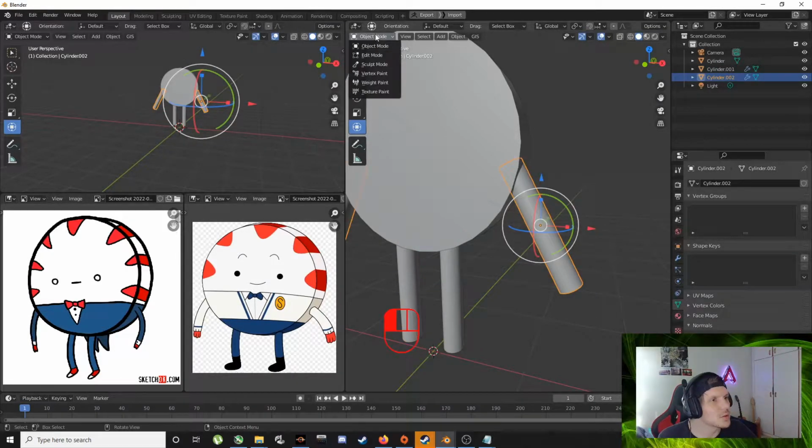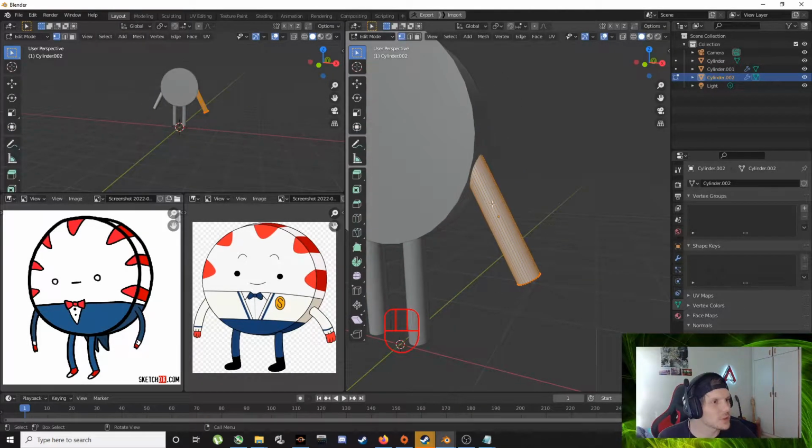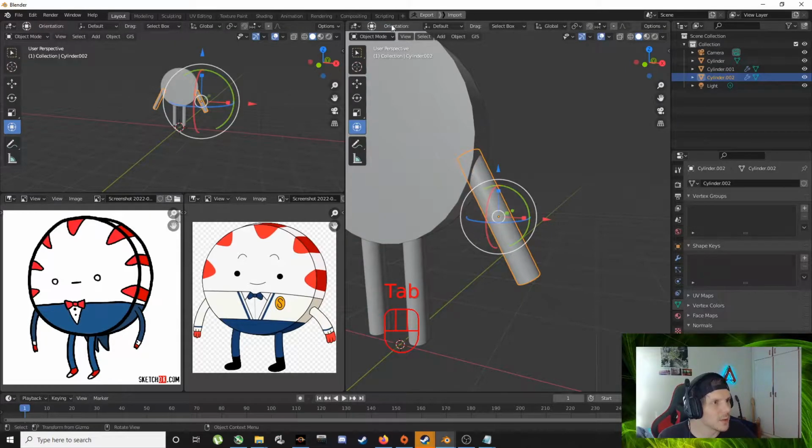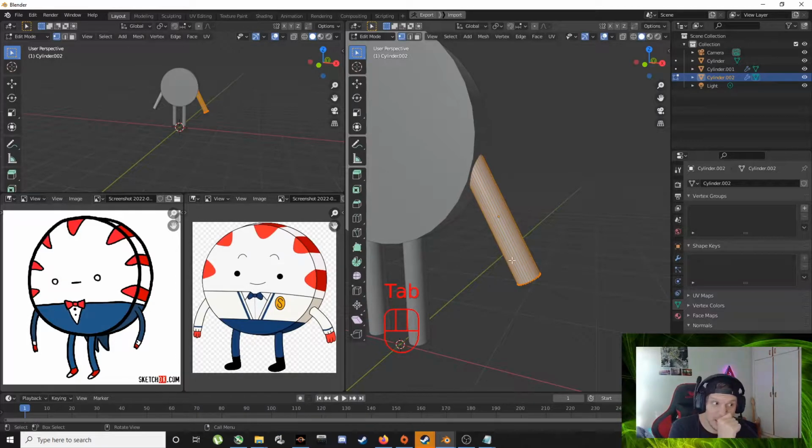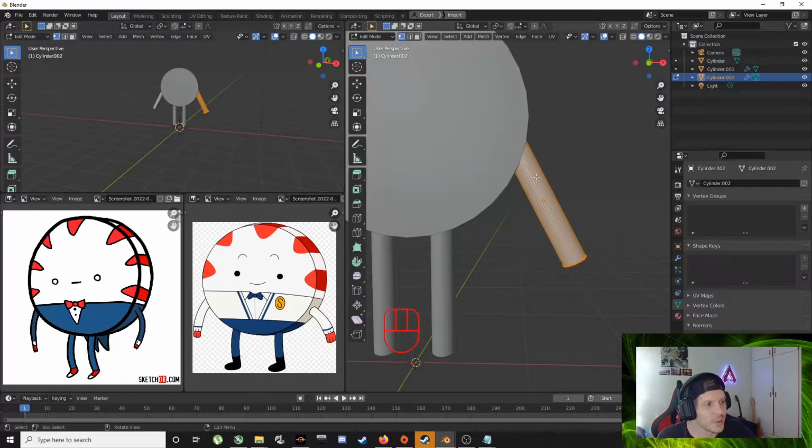Okay, edit mode, right? So you can either click on it, or you can just click on it and press tab. There are a few add-ons that give you like a radial menu, which I normally use, but for this one we're not going to do that.